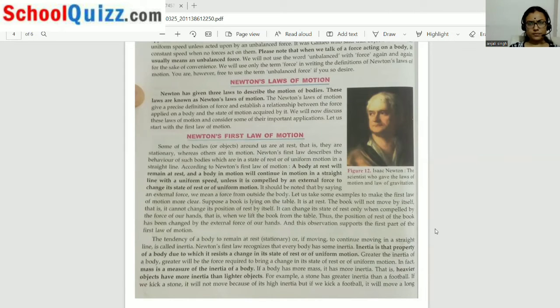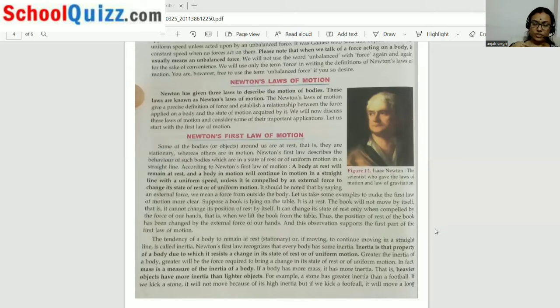If anybody is at rest, it will remain at rest. Okay, with the example like this pen, I keep it at rest, it will remain at rest. A cyclist started moving, so it will remain moving. And a body in motion will continue in motion in a straight line with a uniform speed.